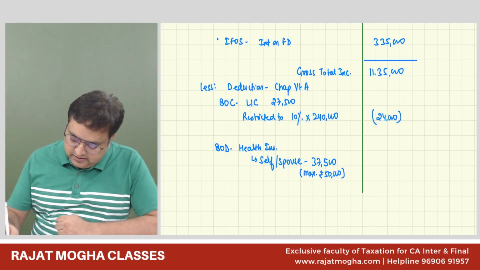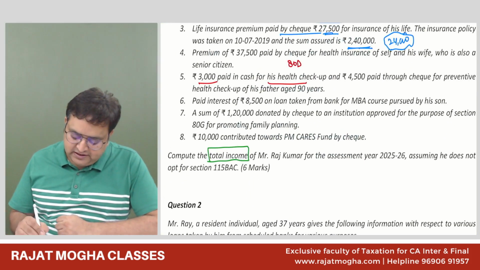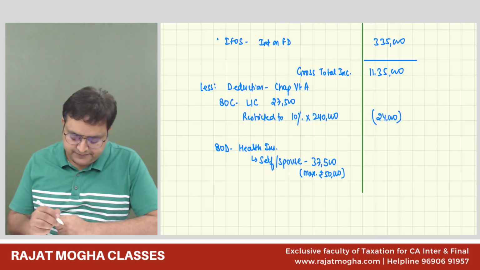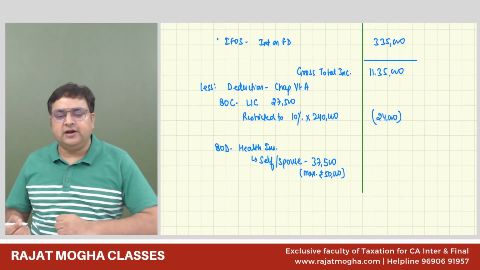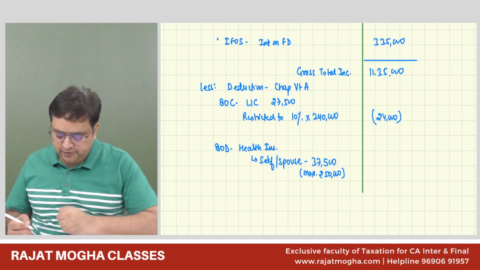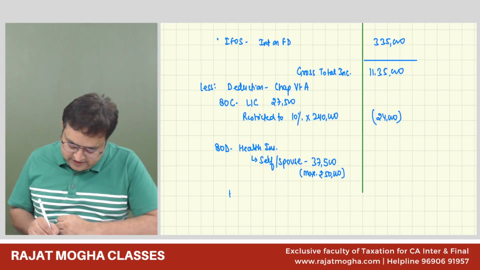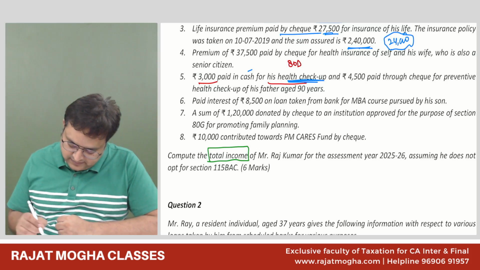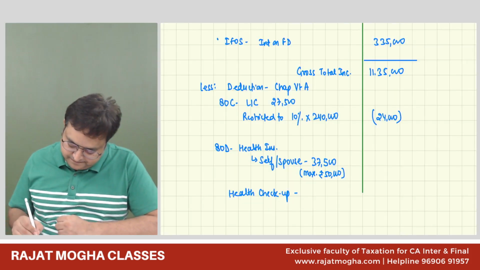Then in the next point, they were telling about health checkup. Cash is also allowed in health checkup. For health insurance, it is not allowed, but preventive health checkup, it is allowed. So health checkup, $3,000.